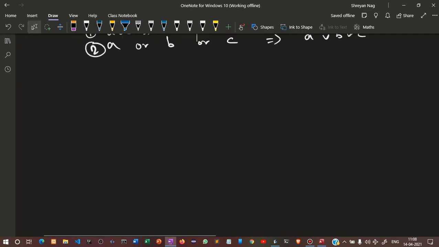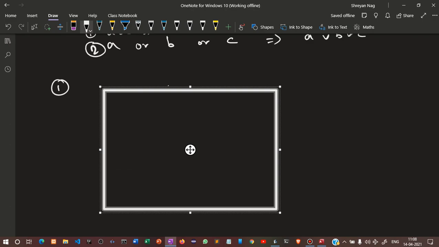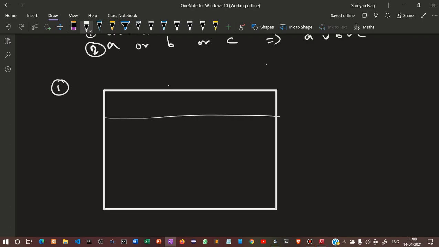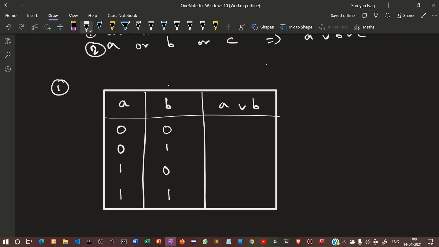So first, we will just explain the first part of the truth table. Let us draw the table first. Okay, so A, B, A V B. So what is the fashion of writing this? 0, 1, 0, 1, 0, 0, 1, 1.